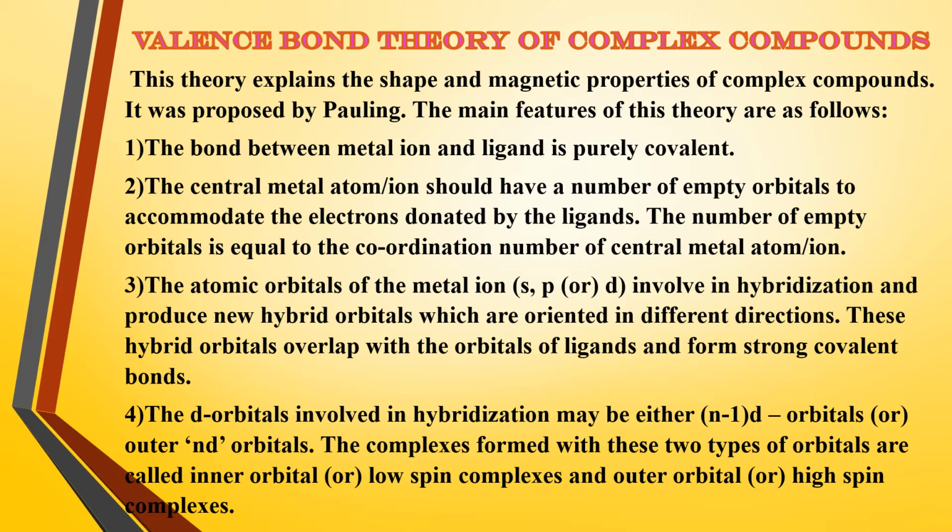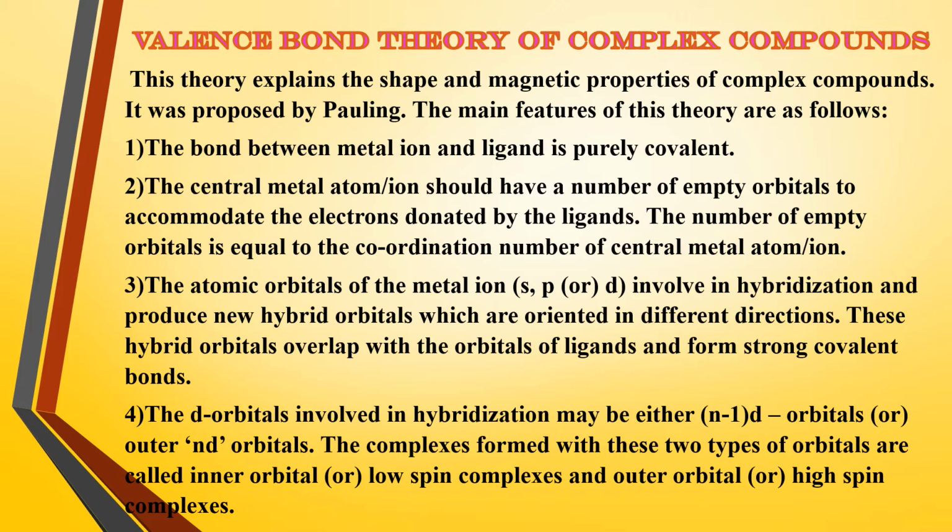That means they possess different directional properties. So the s, p or d orbitals of the metal ion are involved in hybridization and produce new hybrid orbitals oriented in different directions.